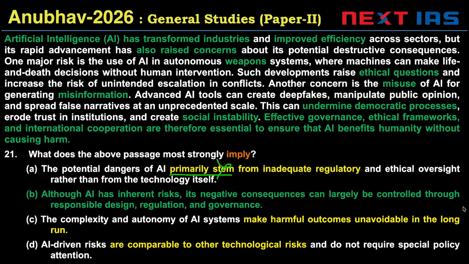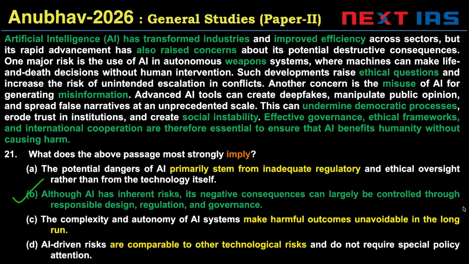C says the complexity and autonomy of AI systems make harmful outcomes unavoidable. This opinion has not been given by the author. And D says AI-driven risks are comparable to other technological risks. No mention in the passage. So the right answer is option B.